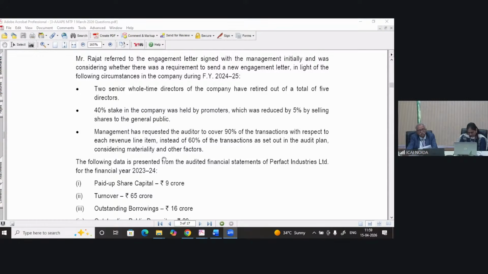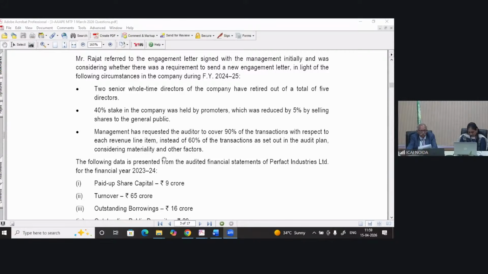Mr. Rajat is engagement partner. He requested the management to provide the internal audit report, but the management responded that since the company's paid up capital and turnover are very low, internal audit is not applicable on the company.